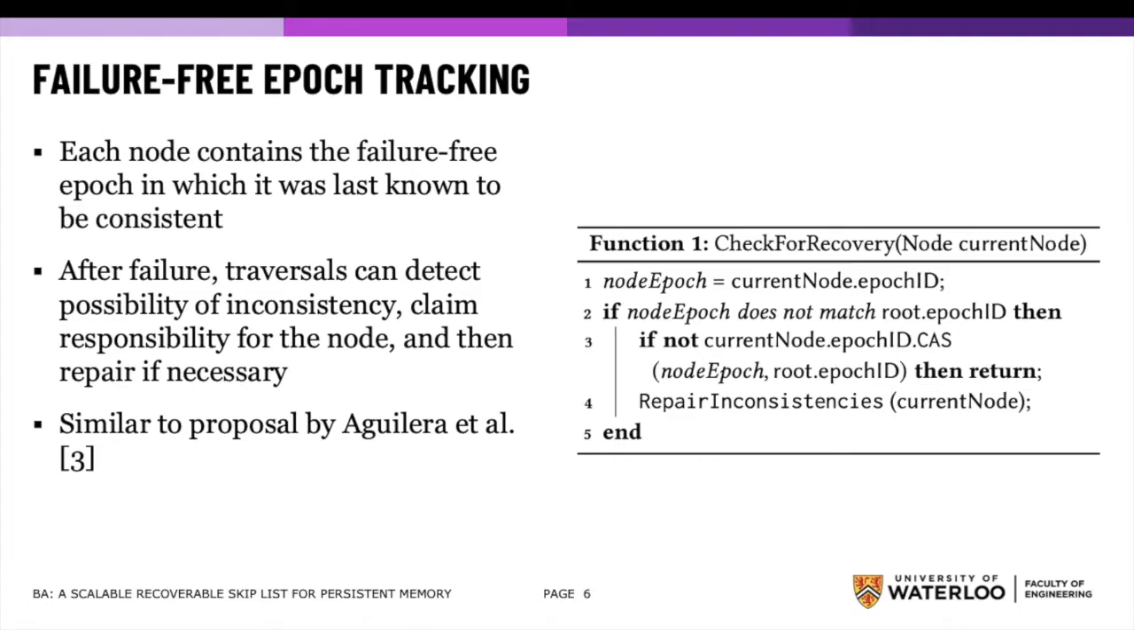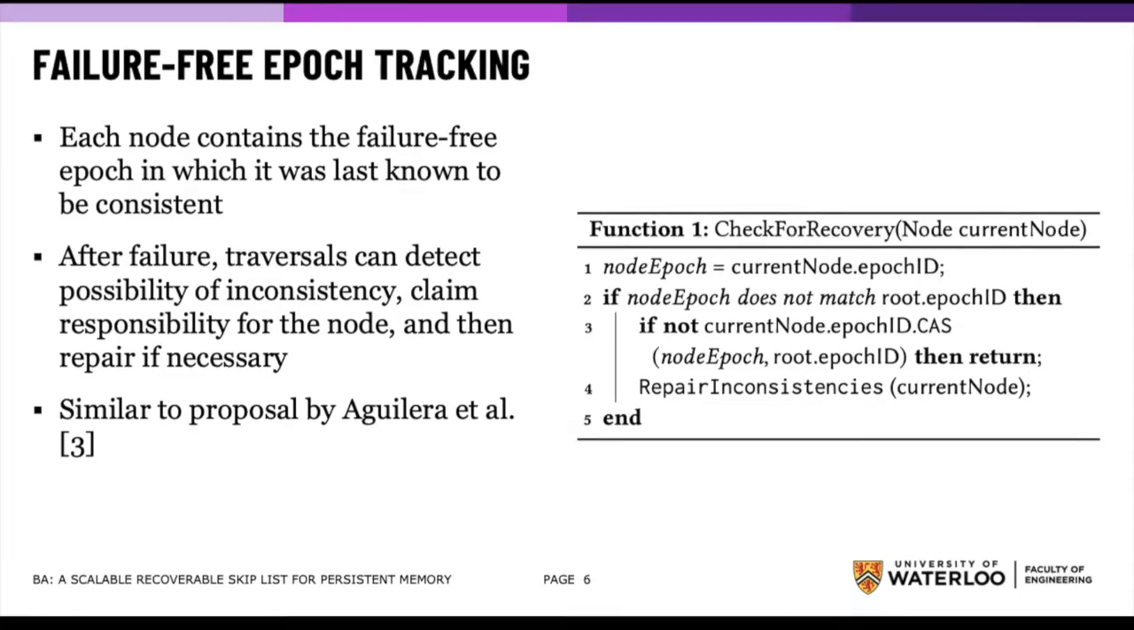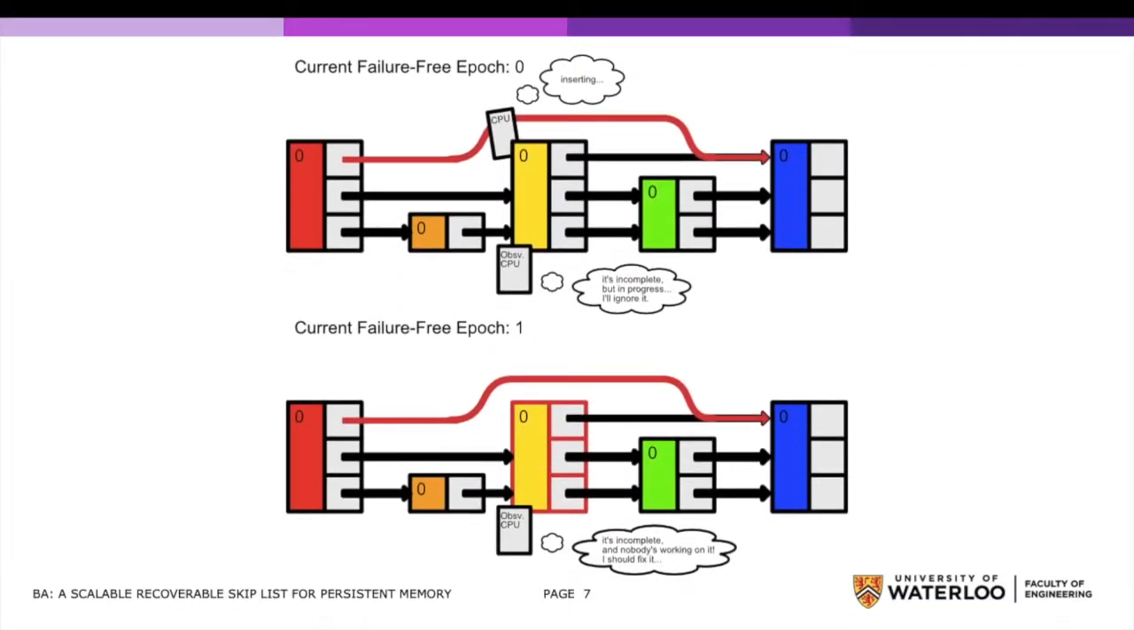If it needs to be recovered, the thread first updates its epoch number as shown in the pseudocode to claim it, preventing multiple threads from trying to recover the same node at once. As a visual example, in this skip list, a thread is busy inserting the yellow node. An observing thread notices an inconsistency due to the update in progress, but given the epoch is current, it knows that another thread is busy inserting it.